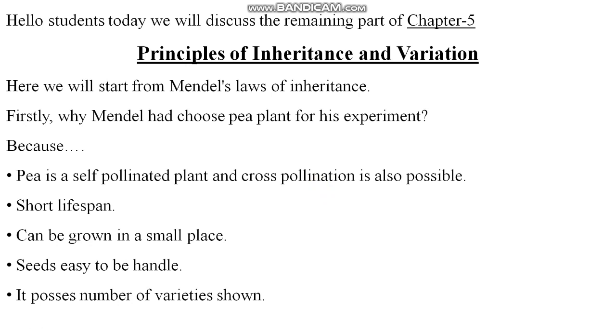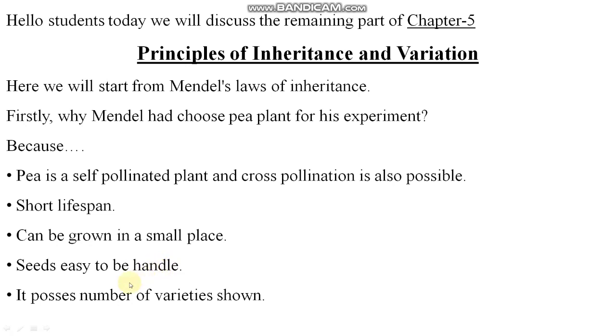part of the plant, and with your desirable pollen grains you can insert them there, right? Also, it has a short lifespan, which is the biggest reason. It can be grown in a small place; obviously it doesn't need a large area for growing pea plants. Seeds are easy to handle, right?